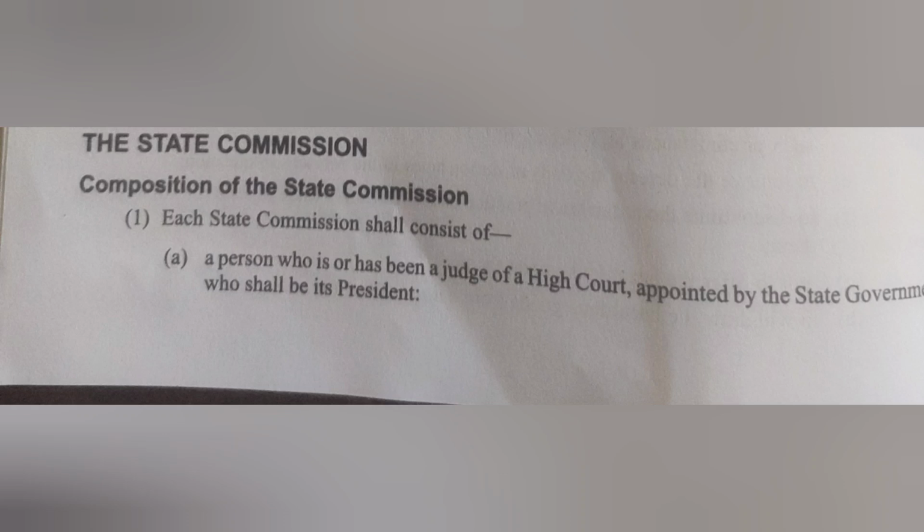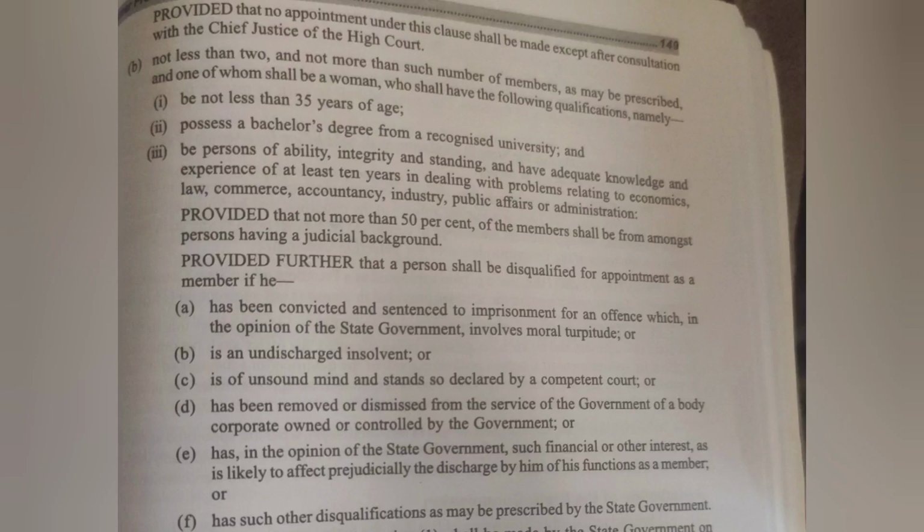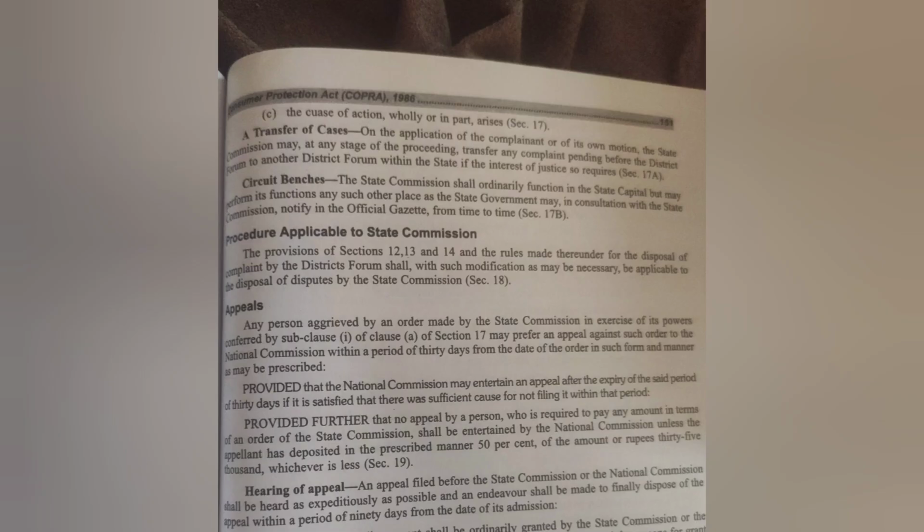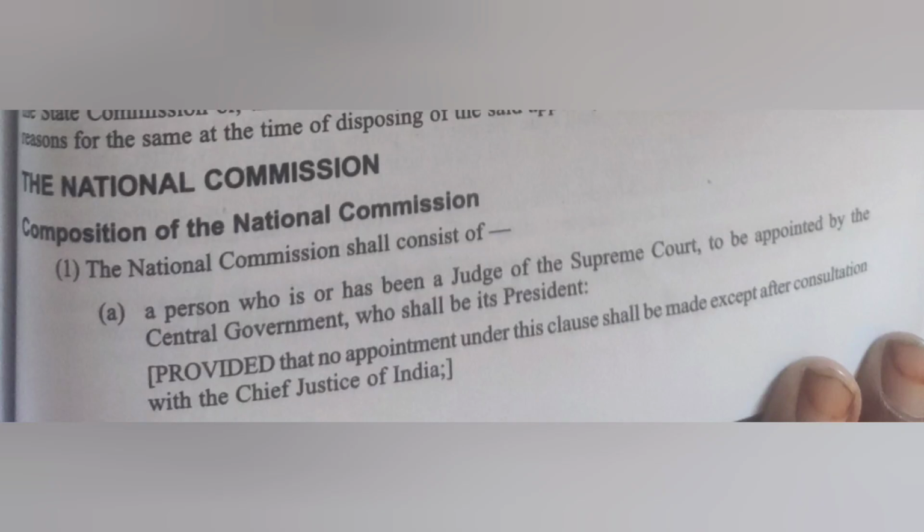Why? Because we have three tiers of district, state, and national commission forums, where they have made jurisdictions, appeals, composition of the commission, everything has been done. So this is all you need to write for the answers. For the Consumer Protection Act, we need to write all of this.